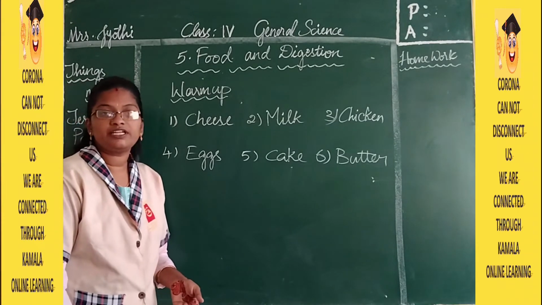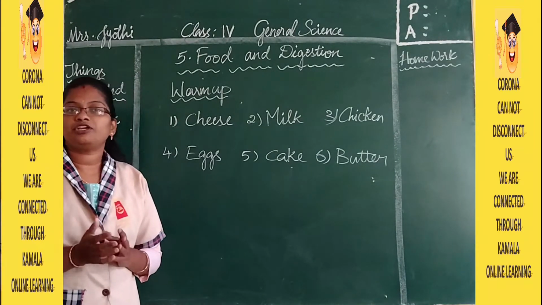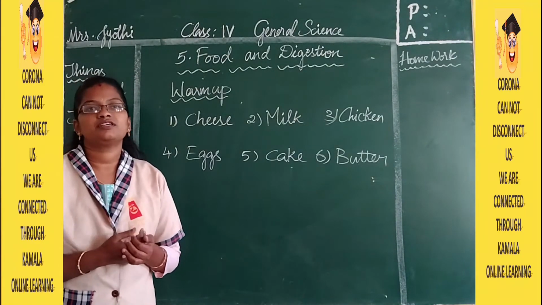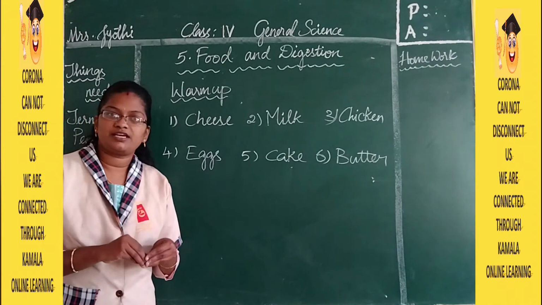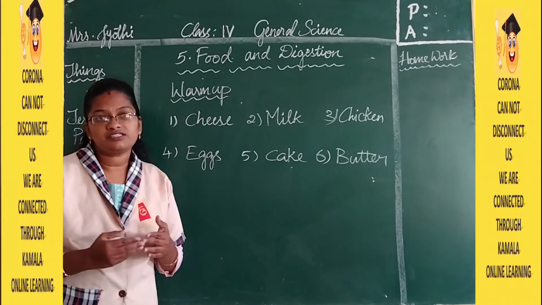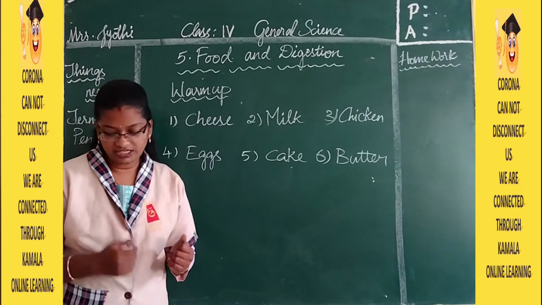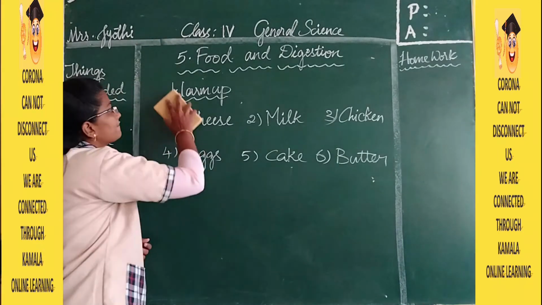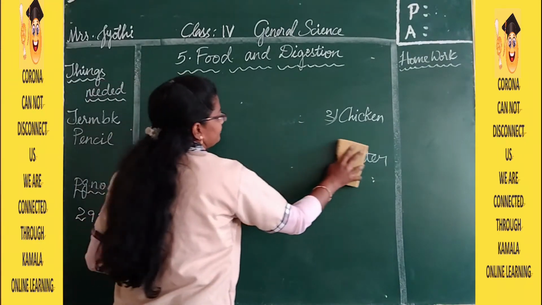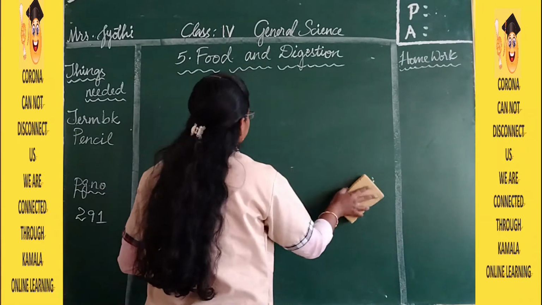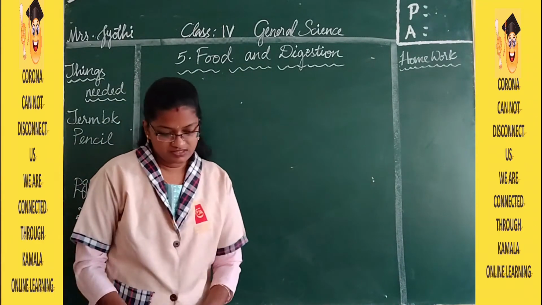Now moving on to the lesson, today we are going to learn about nutrients. Nutrients are present inside the food. There are different types of nutrients, which we will learn about today.